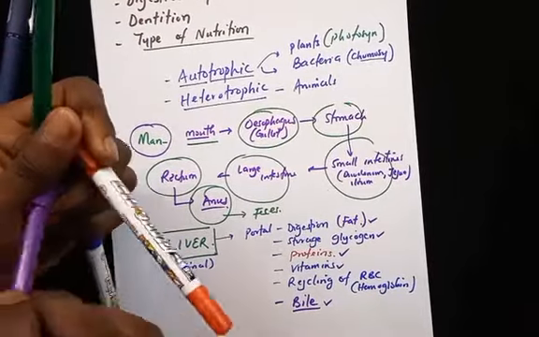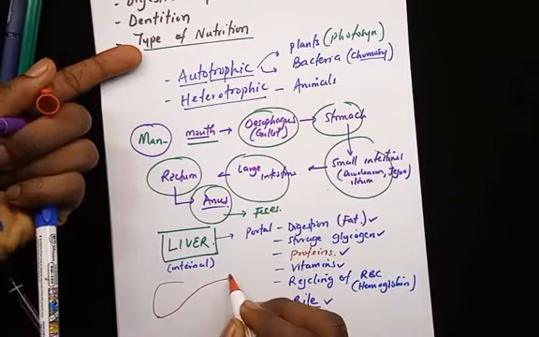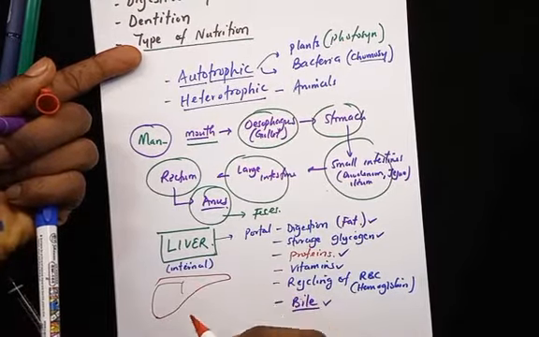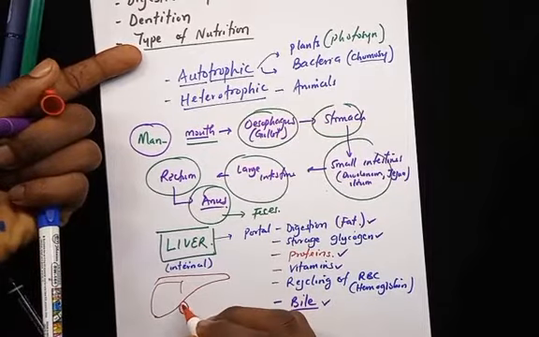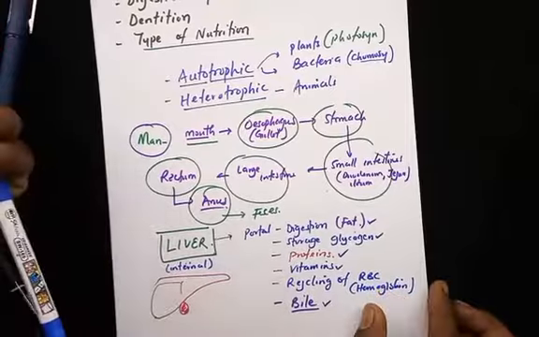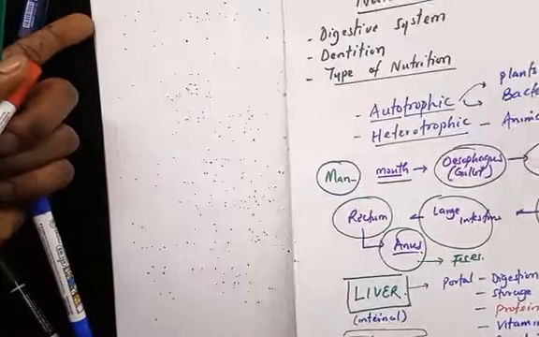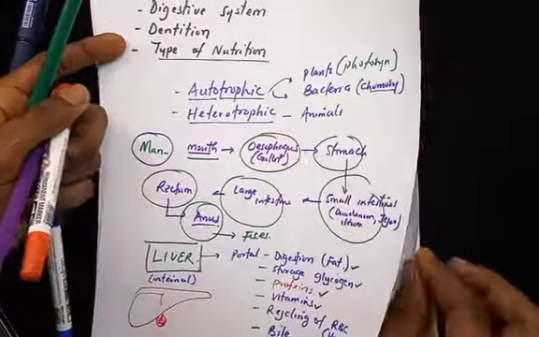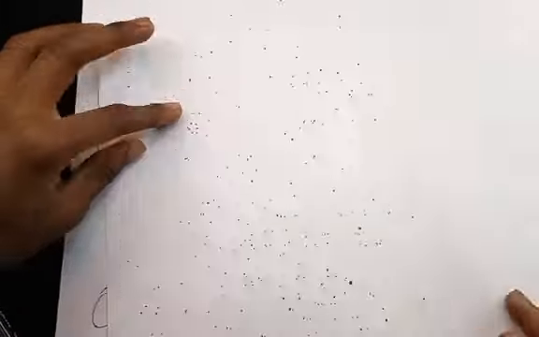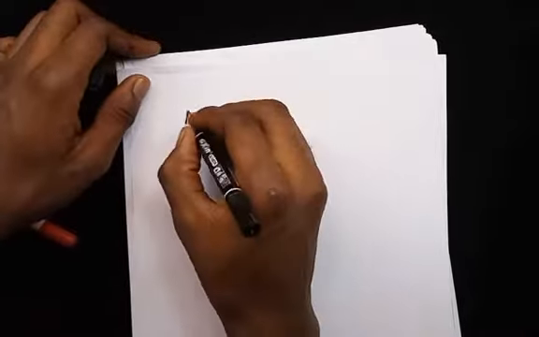And I told you the liver is located under the diaphragm, below the chest. So the liver looks something close to this, and it's very closely related to the gallbladder. Alright, so these are the functions of the liver. The next part of nutrition that I want us to look at, which is actually quite important in your exams, has a direct relationship with nutrition, and particularly in animals. And it is the concept of dentition.